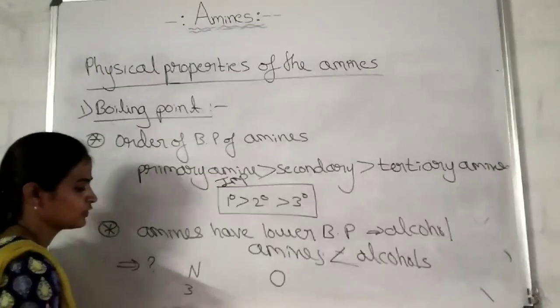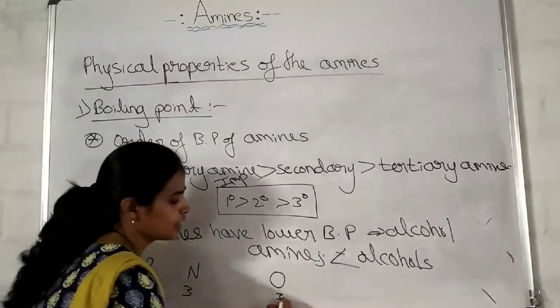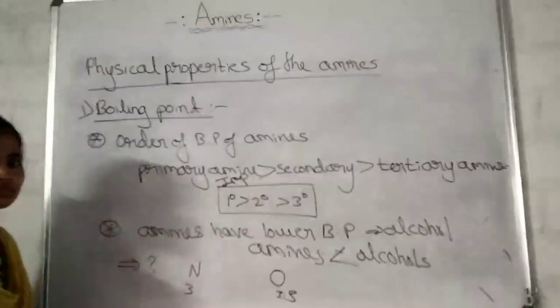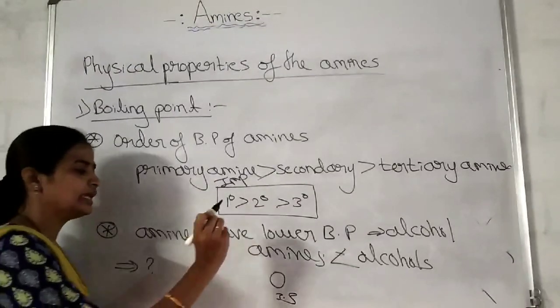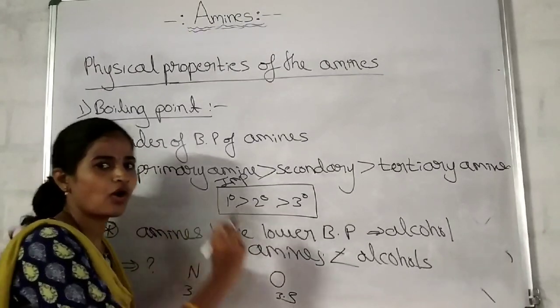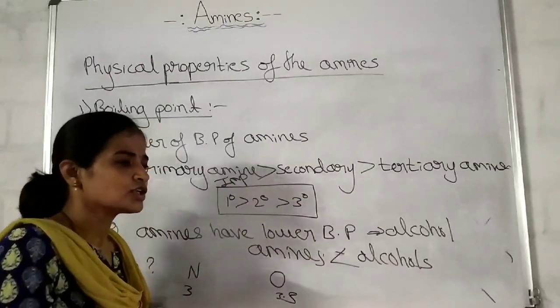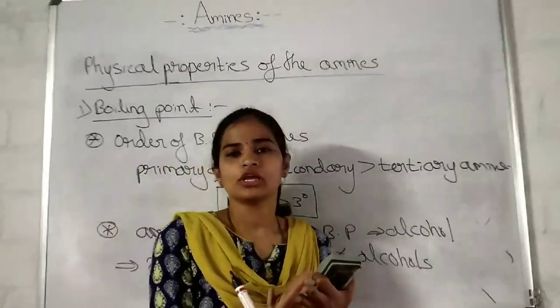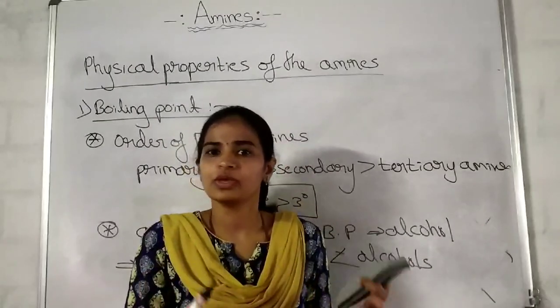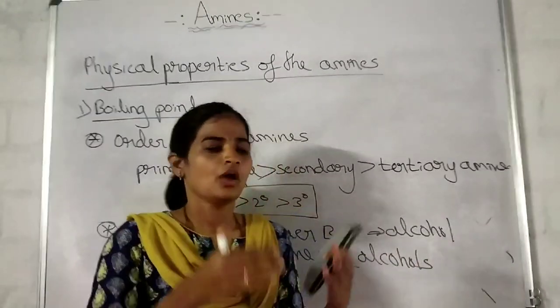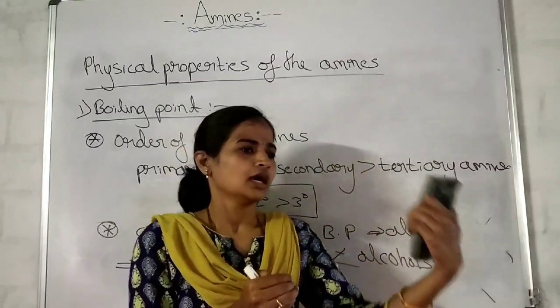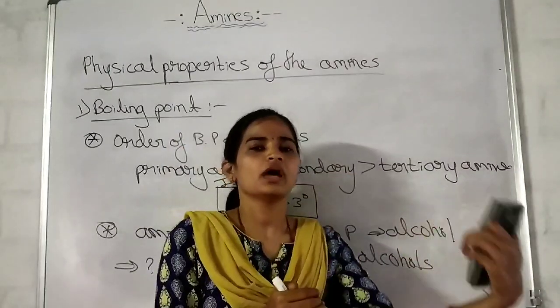Actually, the electronegativity of nitrogen is 3 and oxygen is 3.5. Because of the greater electronegativity of oxygen in alcohols, it can form stronger intermolecular hydrogen bondings between the atoms. One alcohol can form intermolecular hydrogen bonding with another alcohol.